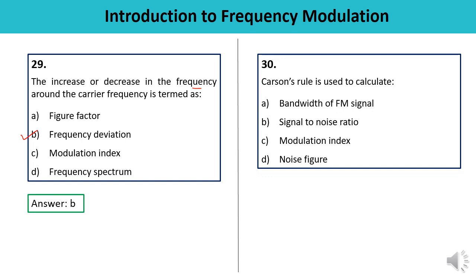Next, Carson's rule is used to calculate whether it is the bandwidth of FM signal, signal to noise ratio, modulation index, or noise figure. Pick the correct option, which is the bandwidth of FM signal. We have discussed the formula a number of times in this video itself. Yes, this is the correct answer.